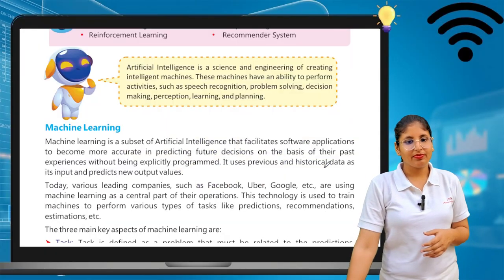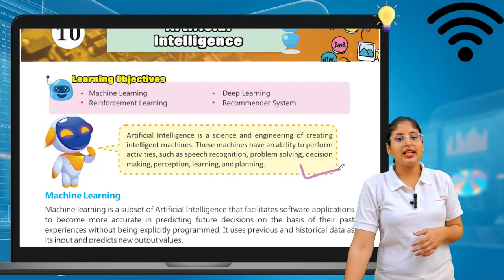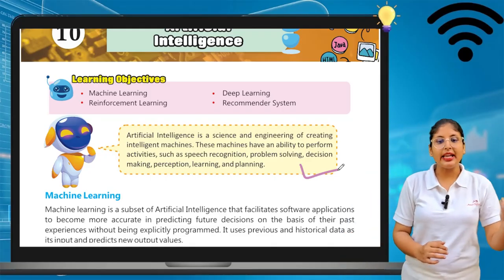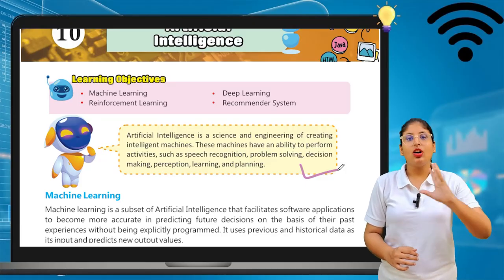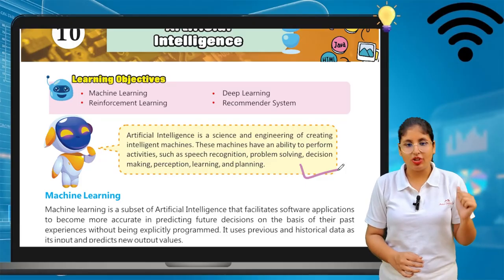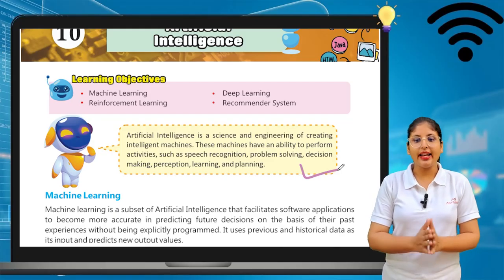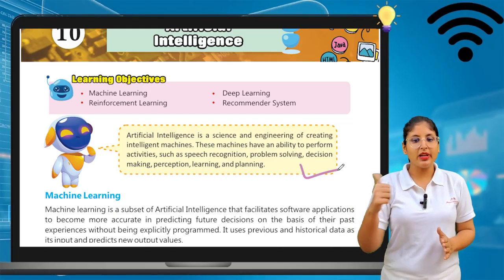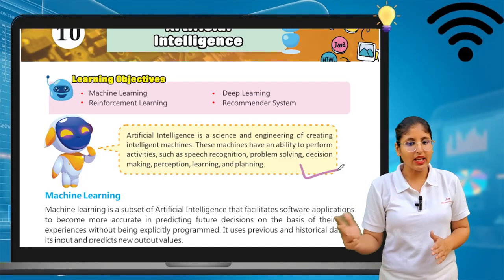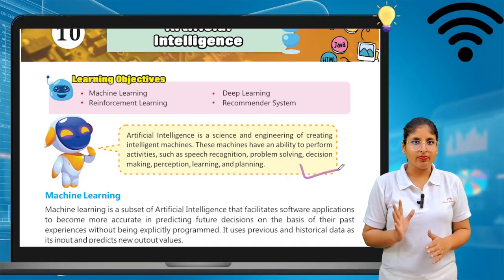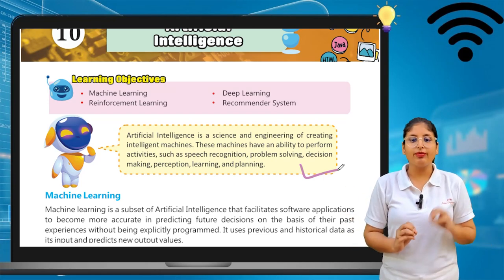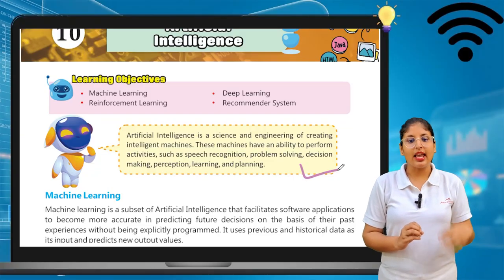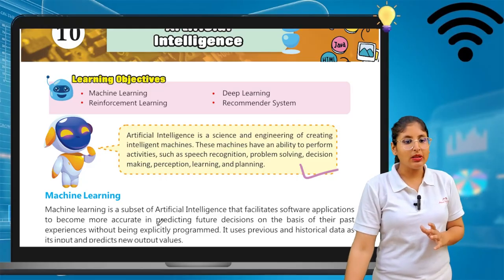First, artificial intelligence is the science and engineering of creating intelligent machines. So what is artificial intelligence? It means creating a very intelligent machine. These machines have the ability to perform activities such as speech recognition, problem solving, decision making, perception, learning and planning. So these machines have all these capabilities. Okay, so starting with machine learning.